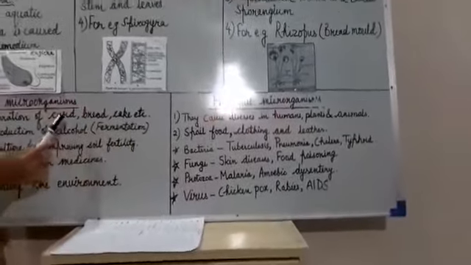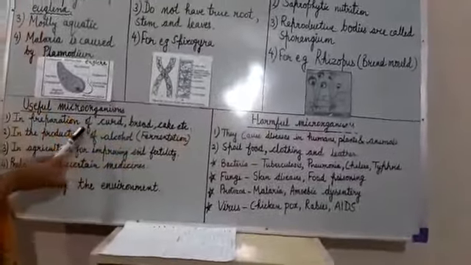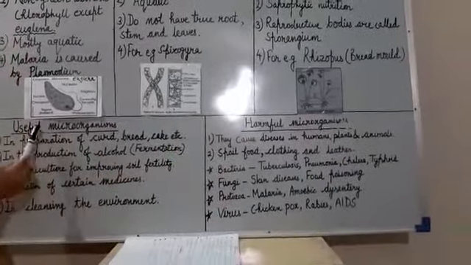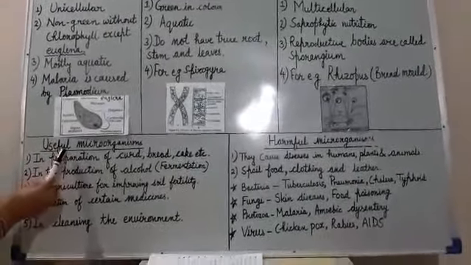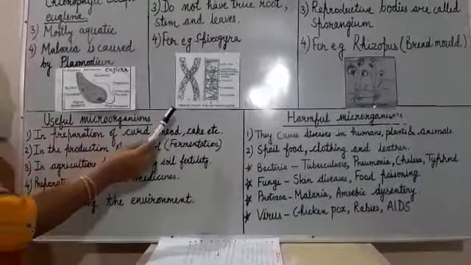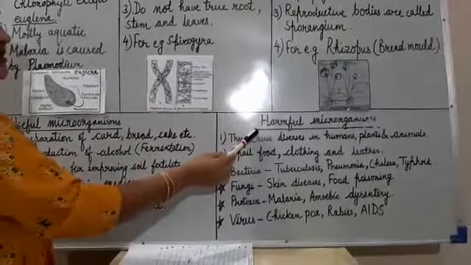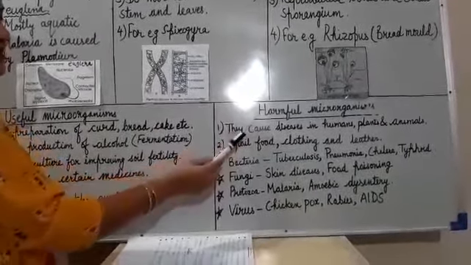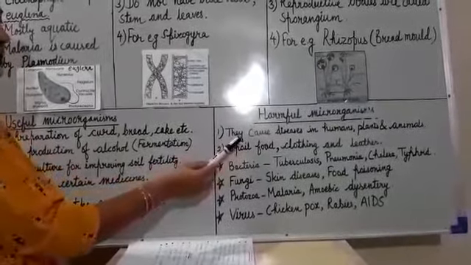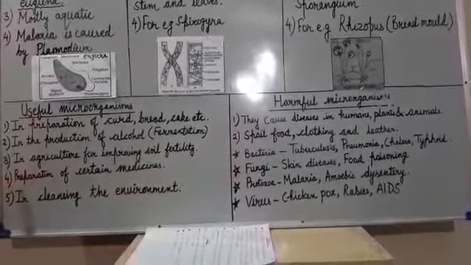Now next is useful microorganisms and harmful microorganisms. Some microorganisms help us in many ways, so they are called useful microorganisms. While some other microorganisms cause many diseases in human beings, plants and animals, so they are called harmful microorganisms. Now how are microorganisms useful to us?